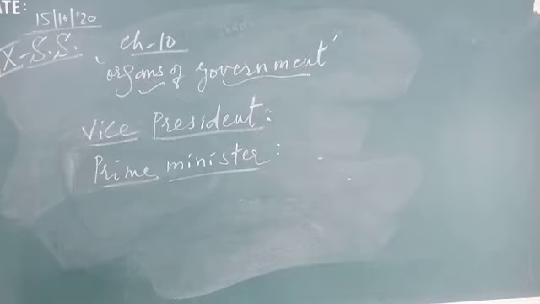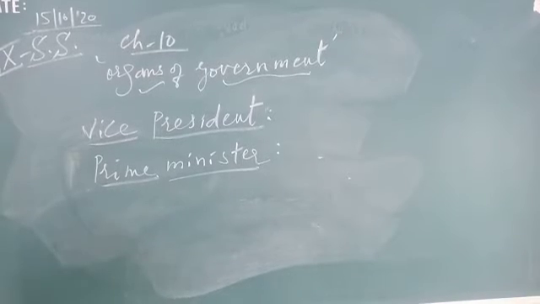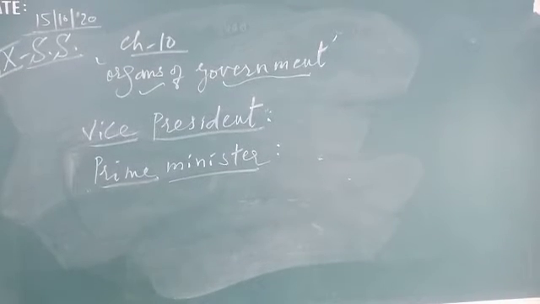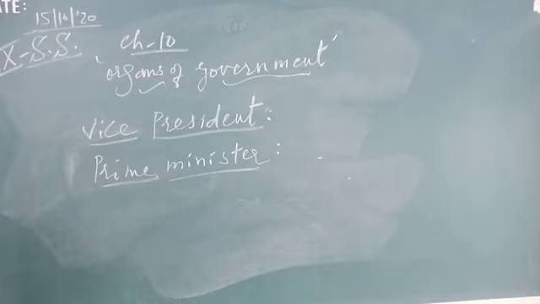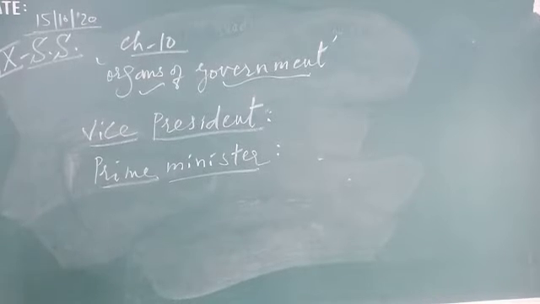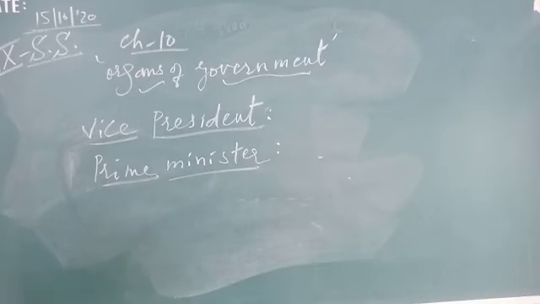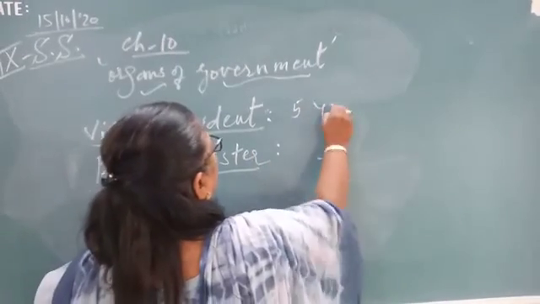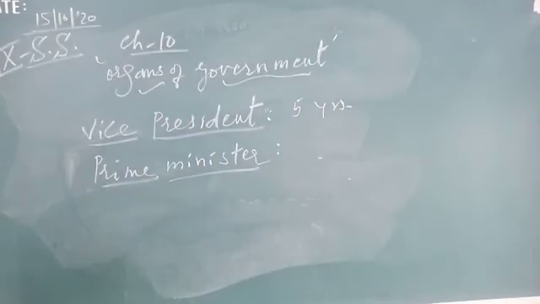So what happens when the president is absent? In the absence of the president, the vice president performs the functions of the president. The vice presidential election is carried out by the members of both the houses, that is, Lok Sabha and Rajya Sabha of the parliament. The term of the vice president is 5 years, same as the president. And the vice president is the chairman of Rajya Sabha.